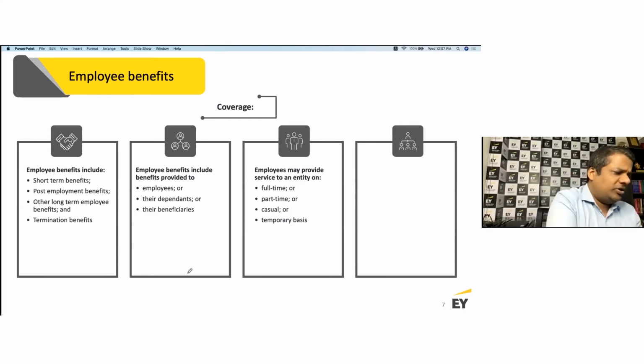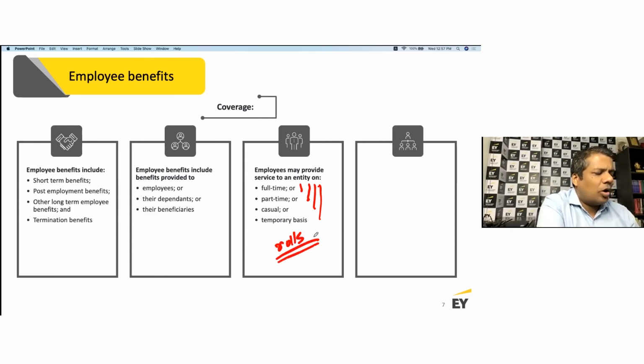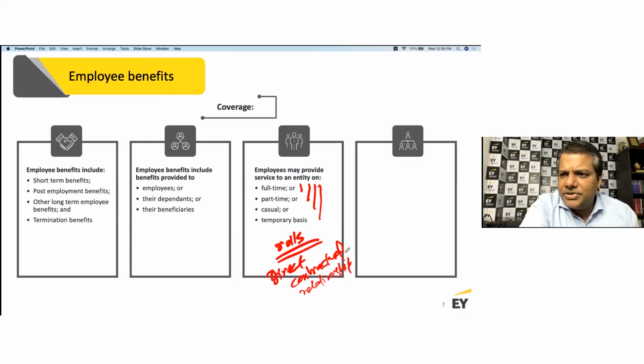What I'm trying to say here is that this is all full-time, part-time, casual, or temporary. All of them are supposed to be on the rolls or directly contracted by the company. A direct contractual relationship with the employee is what we're talking about here.